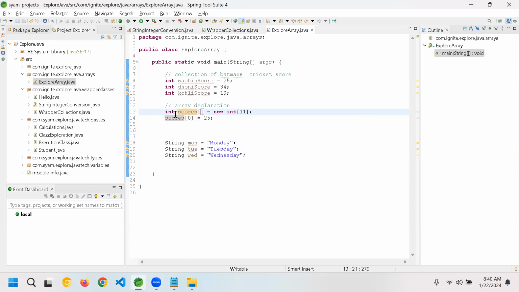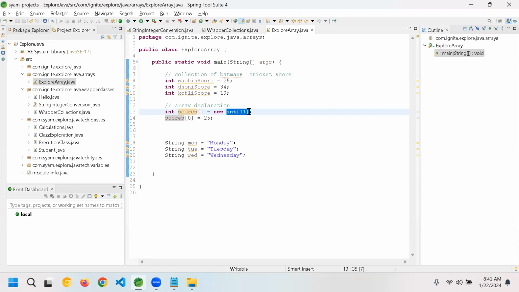See, guys, scores is a variable name which you are giving. But if you observe here, it is not an object. Where will an object be stored? Heap memory. But is int an object? No, right? It is a primitive. So whenever you are defining an array, you will give a variable name and a type.